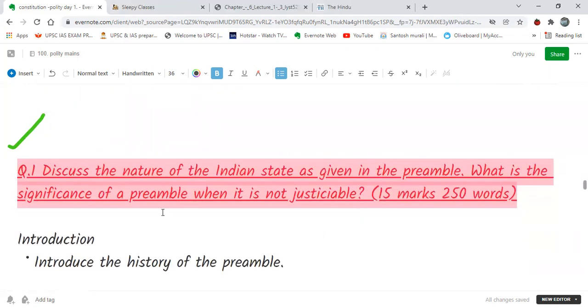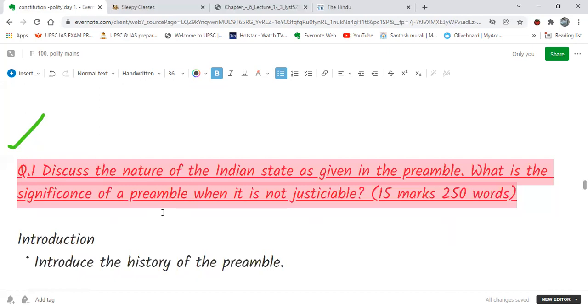So let us see another question. It says: discuss the nature of the Indian state as given in the preamble. What is the significance of the preamble when it is not justiciable? So basically the question asks what kind of state India is, what are the features of the Indian state, which are given in the preamble. So this needs to be discussed in the first part of the answer.